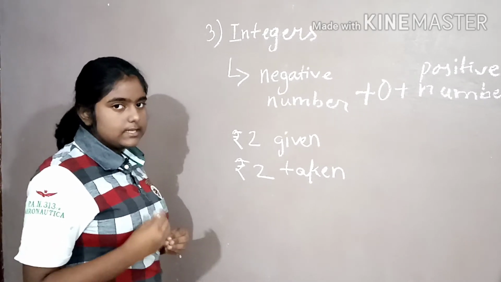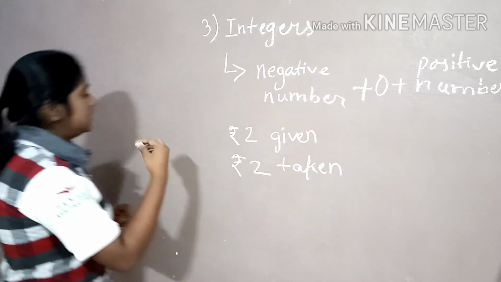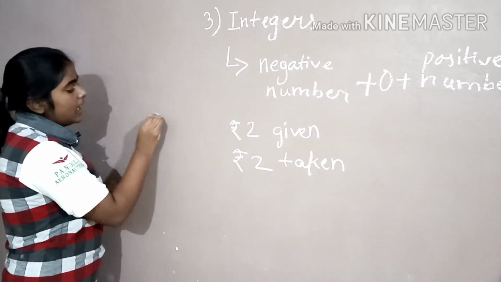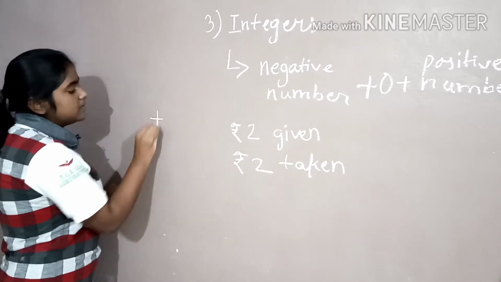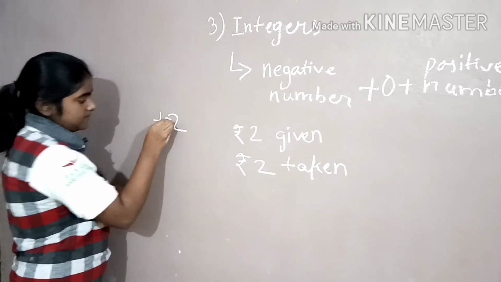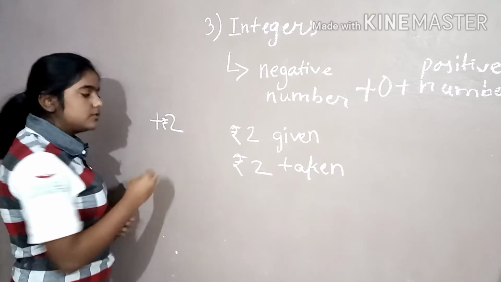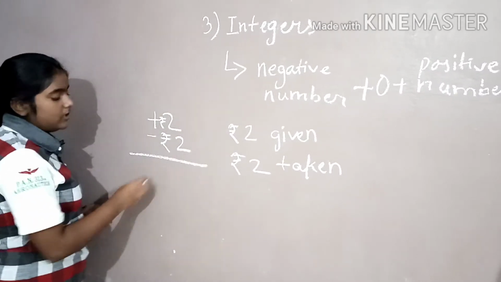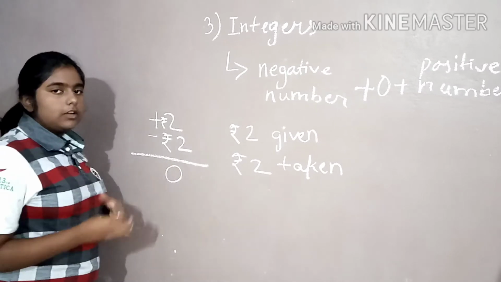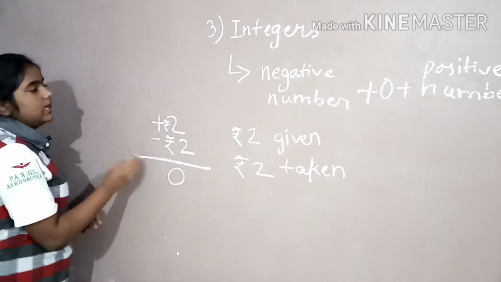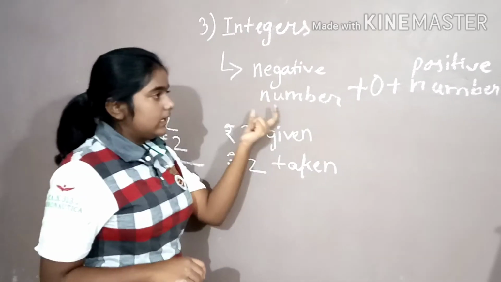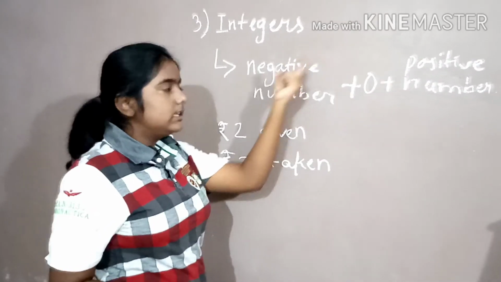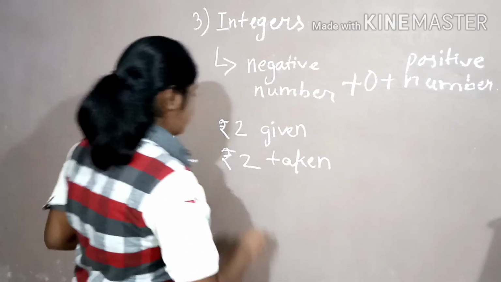So signs are made in math. Someone has given you 2 rupees means plus 2 rupees. And someone has taken 2 rupees from you means you will write minus 2 rupees. And when you calculate, you will get 0, means the earning of the day is 0. So these signs are used: negative numbers, positive numbers, and 0. 0 is neither negative nor positive.